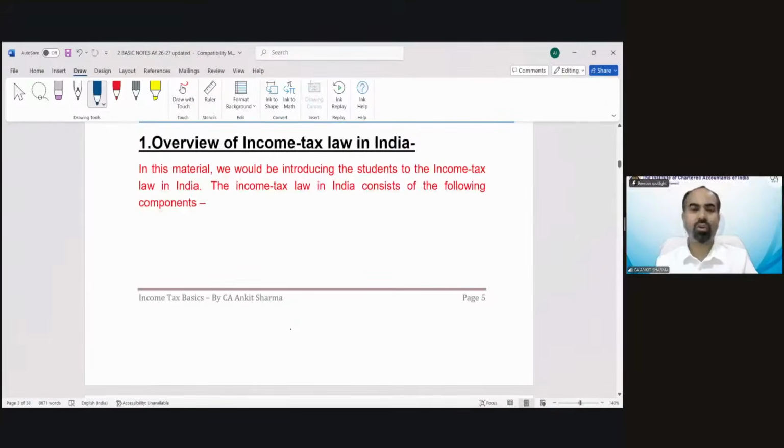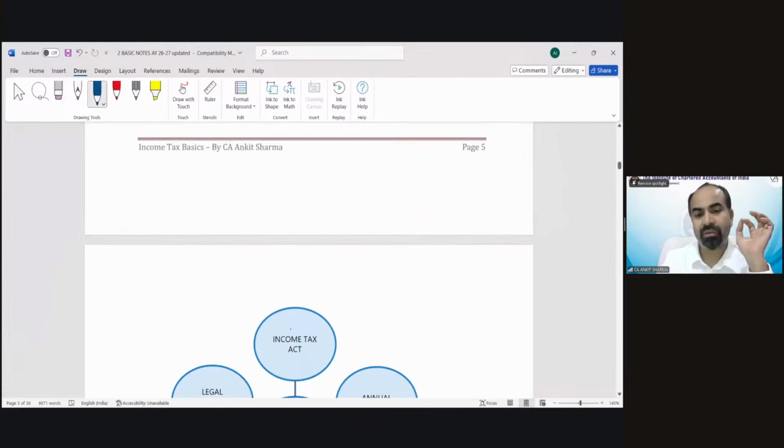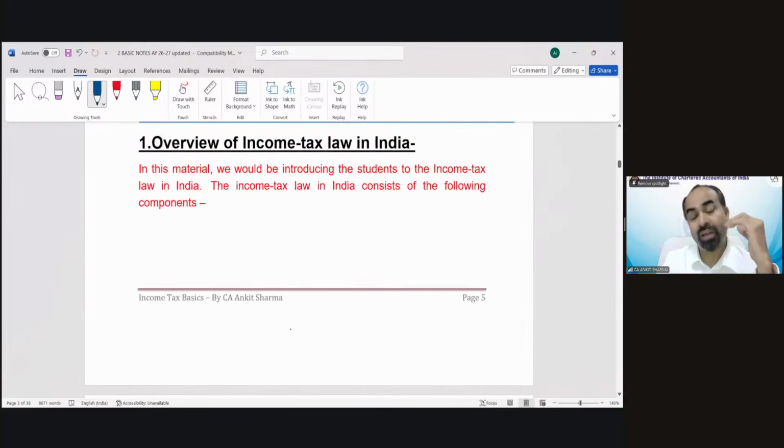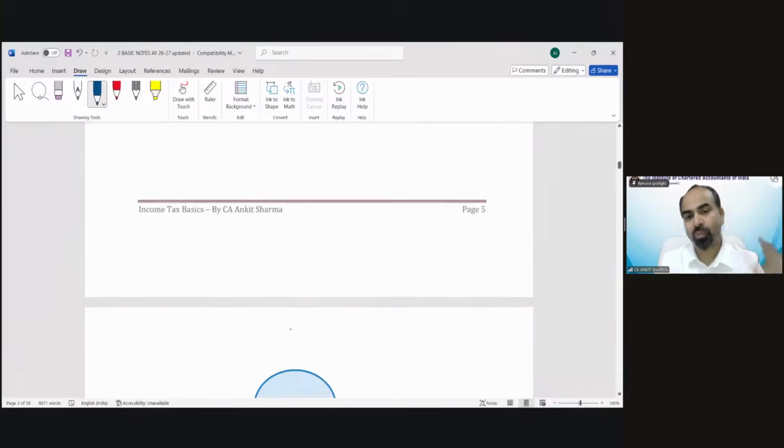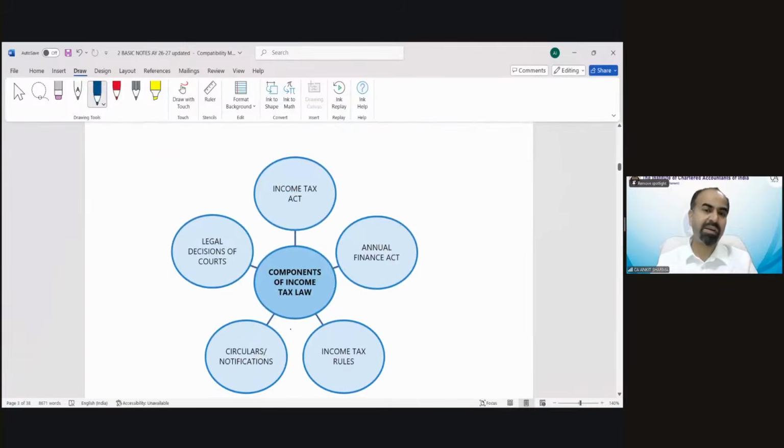Overview of income tax law in India. As I discussed at the start of this chapter, in this chapter you will get an overview of what we are going to discuss in future chapters also. So that part is going to start from now. Now, overview of income tax law. Income tax law does not only contain the Income Tax Act.